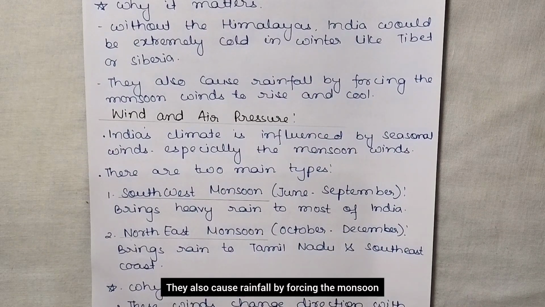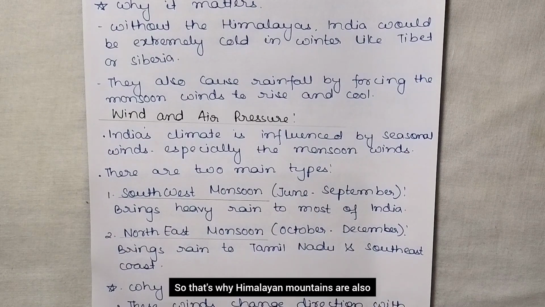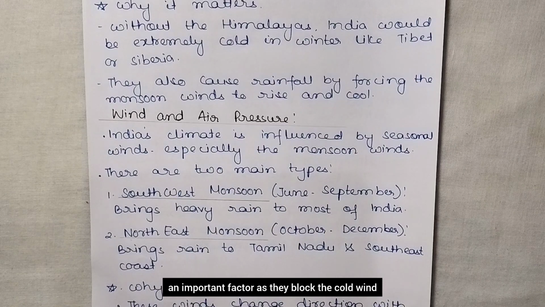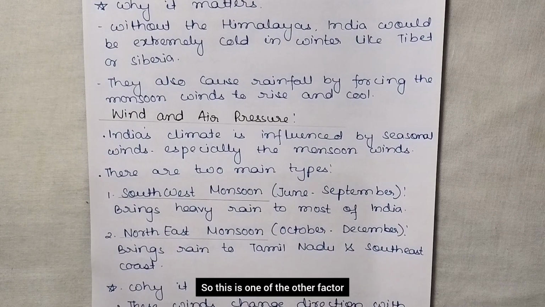They also cause rainfall by forcing the monsoon wind to rise and cool. So that's why the Himalayan mountains are also an important factor, as they block the cold wind, because if these Himalayas were not there, then India would become extremely cold, right? And these Himalayas also cause rainfall by forcing the monsoon wind to rise and cool. So this is one of the other factors.